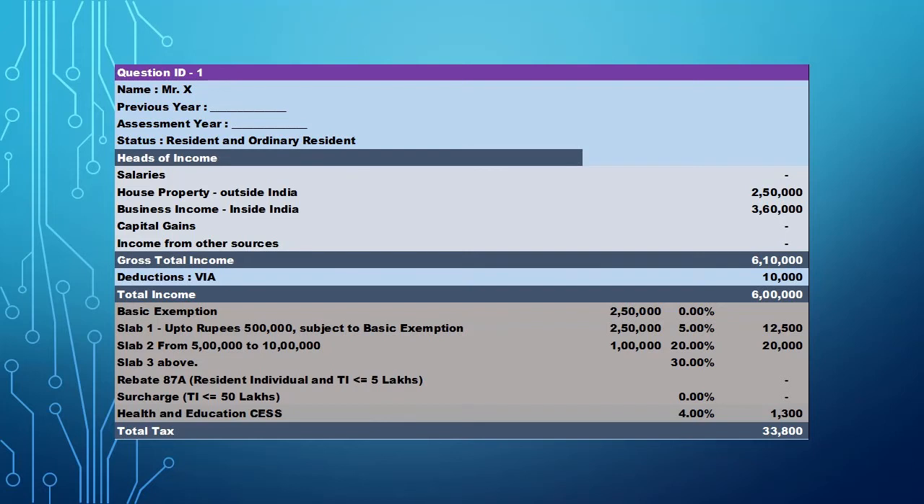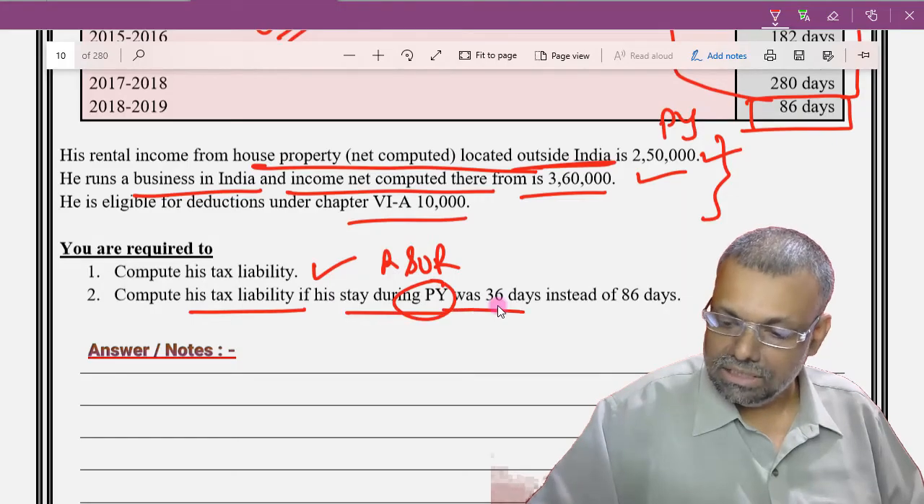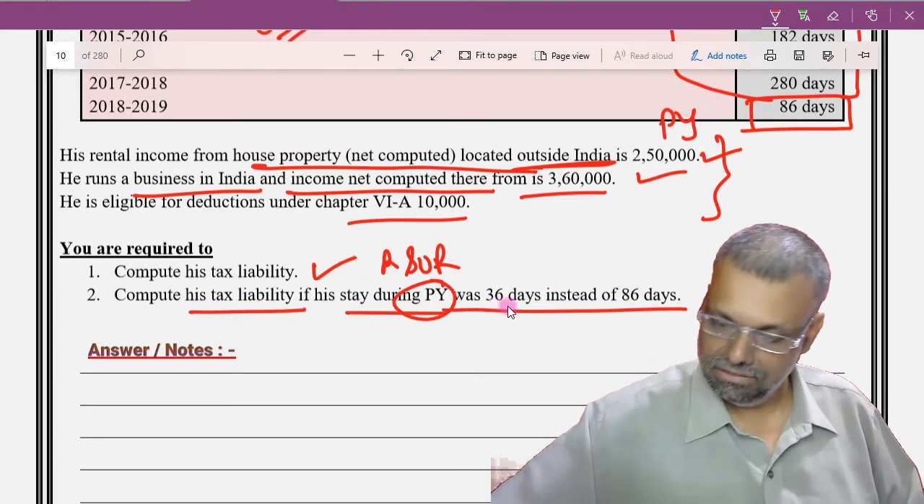Give the deduction, whatever the net figure comes. Okay, on that you have to calculate the tax liability, and now this tax liability I have explained it to you even previously so many times, so I will not repeat that. You can straight away do the working. Okay, now compute his tax liability. Compute his tax liability if his stay in India during the previous year was 36 days instead of 86 days.